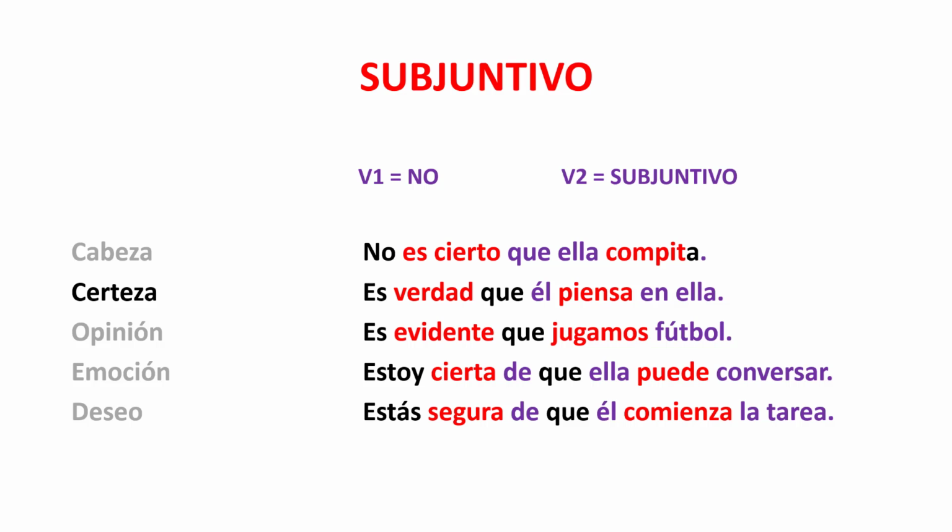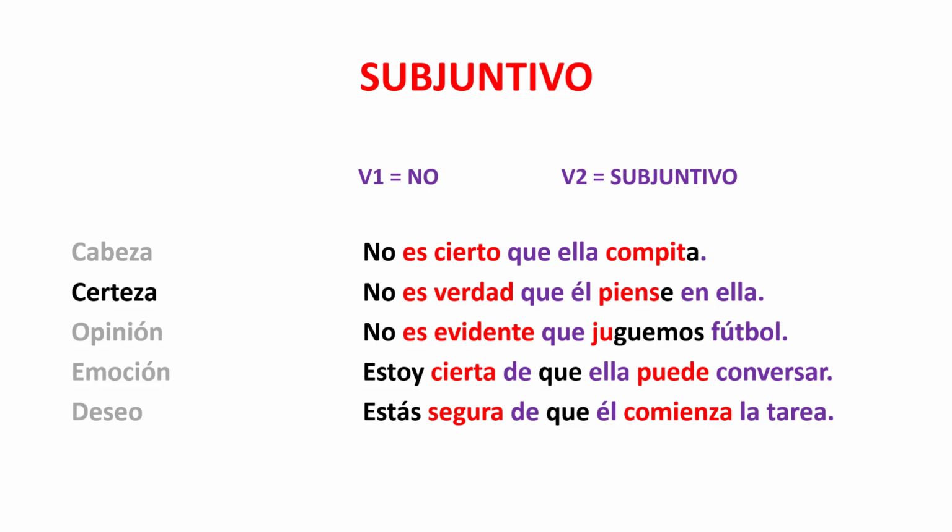It's not true that he thinks about her. No es verdad que él piense en ella. That second verb has to go into the subjunctive once no is introduced in the first verb. It is not evident that we play soccer. No es evidente que juguemos fútbol. Notice that second verb flips into the subjunctive once the first verb has no placed in front of it.